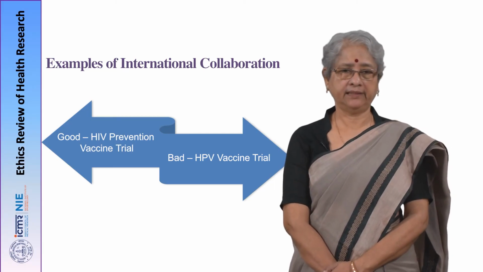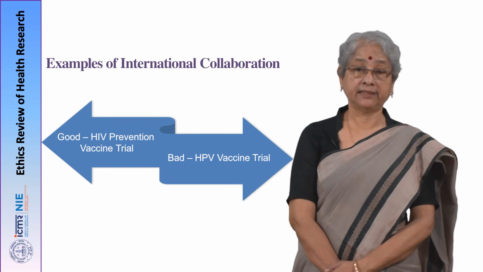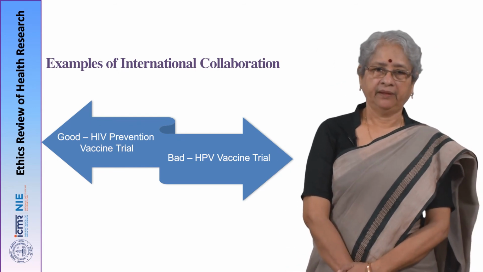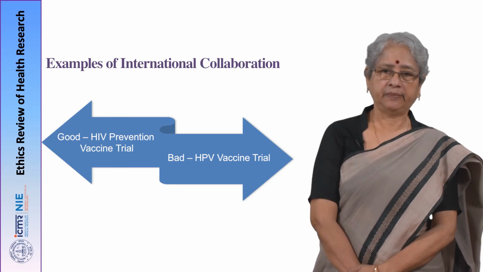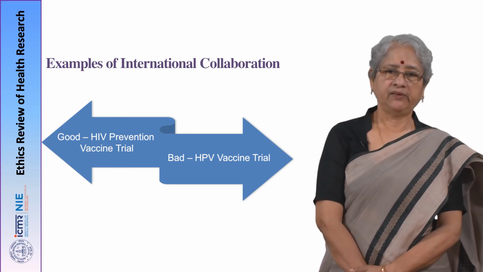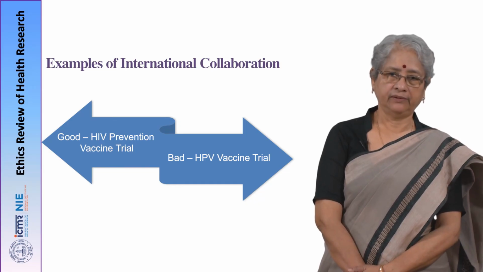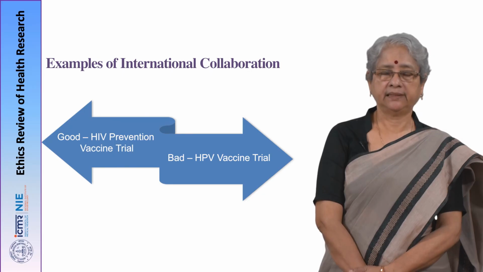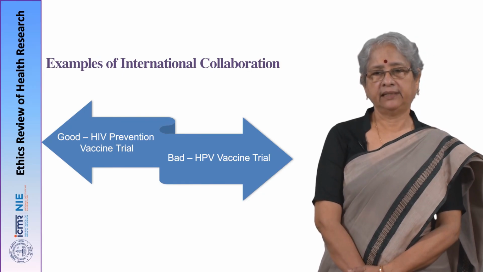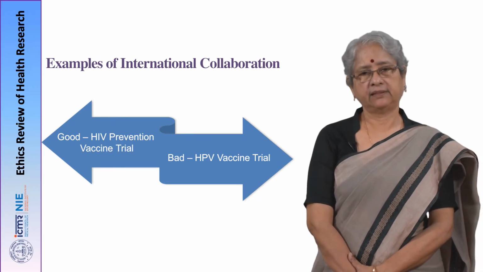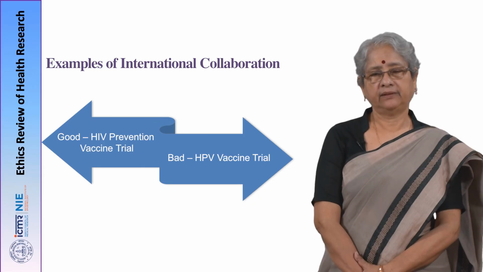In both studies you find that informed consent was the central point. So, the HIV prevention vaccine trial took good care of that aspect, whereas the HPV vaccine trial did not give that much attention to informed consent, because adolescent girls were involved, and there were instances where the head of the institution or the warden of the hostel where they were staying gave consent on their behalf.